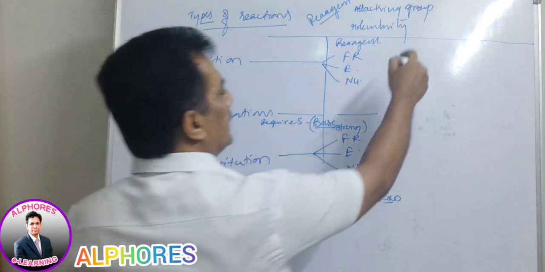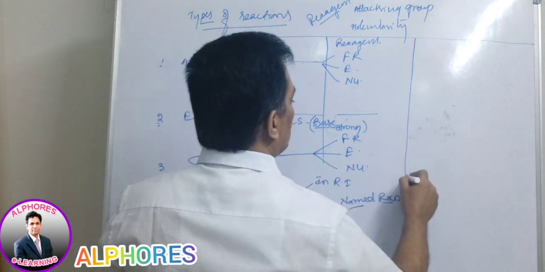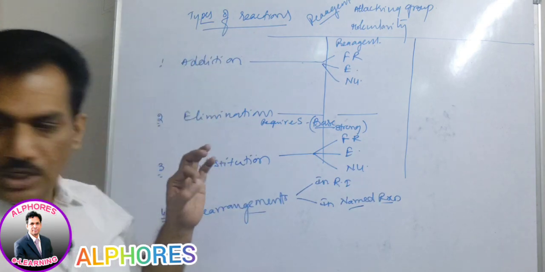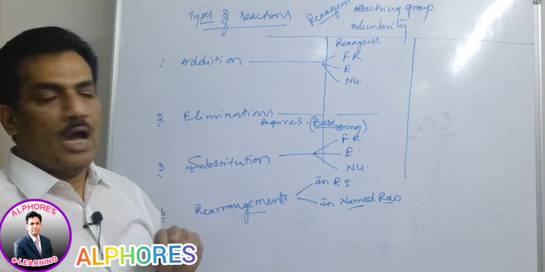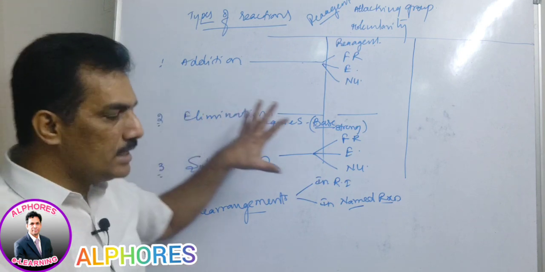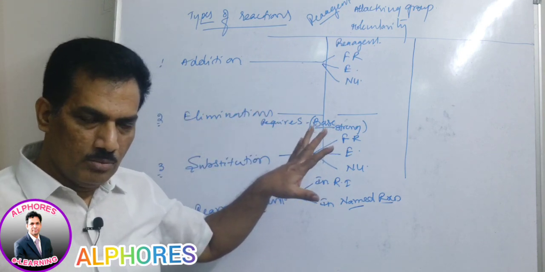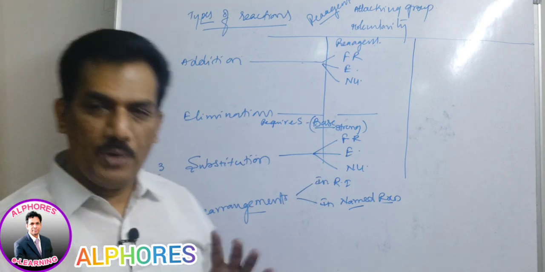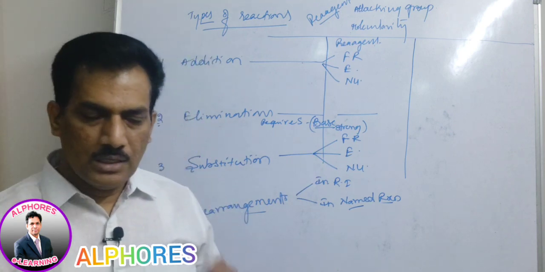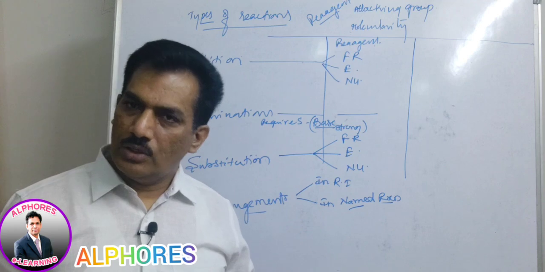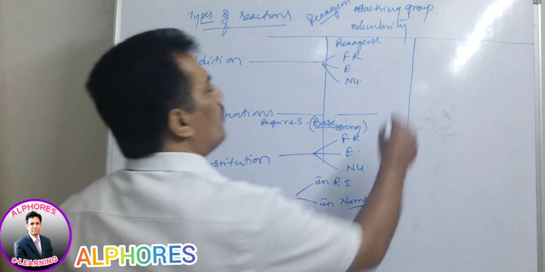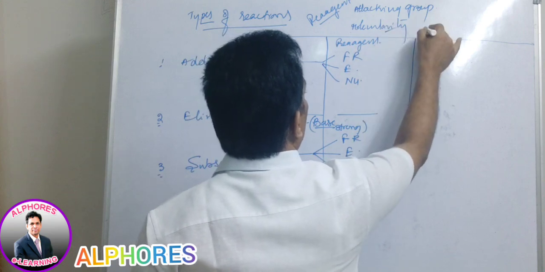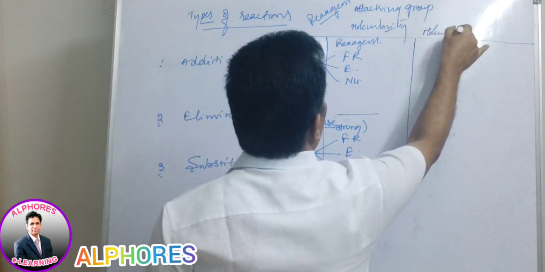So depending on the reagent, addition and substitution are of three kinds, and the reagent is not playing any role in elimination, because the elimination reagent is a base. Base is not a free radical, not a nucleophile, not an electrophile. Clear?